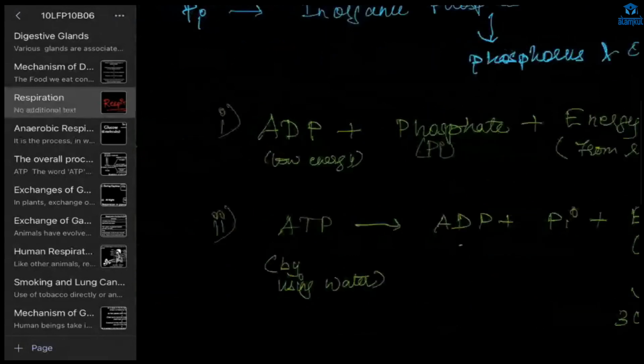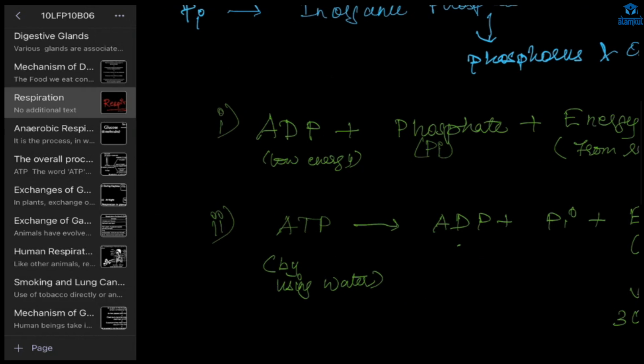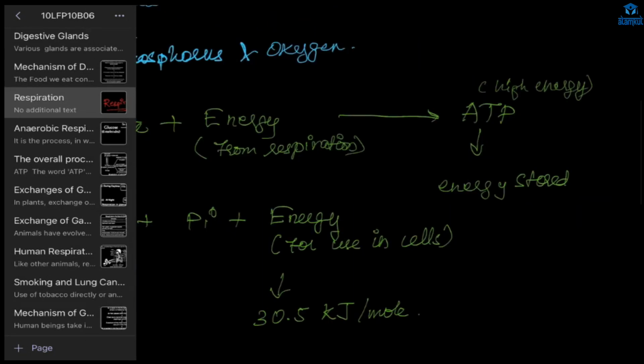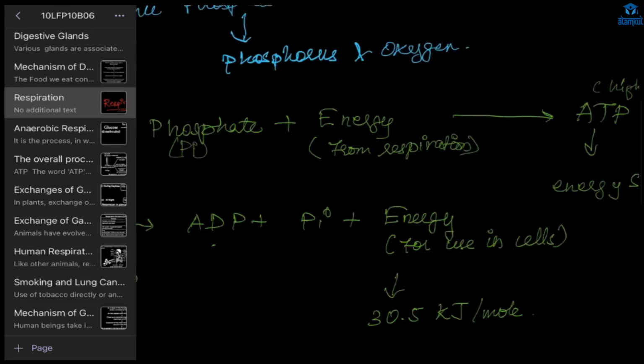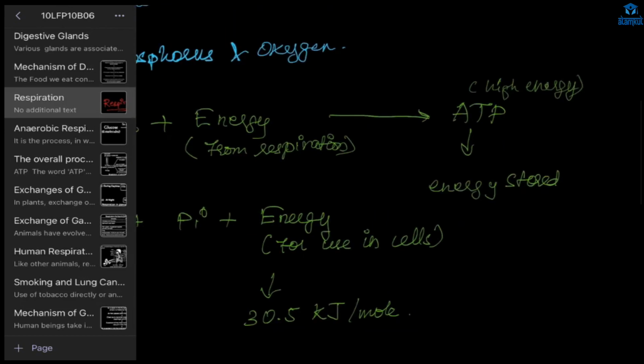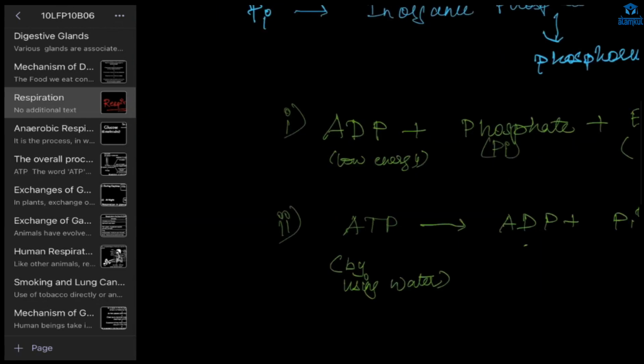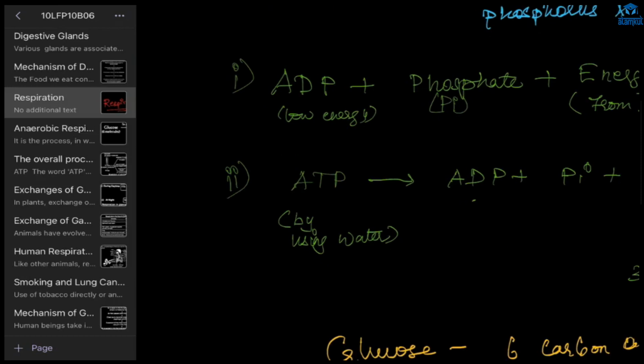This is ADP plus phosphate plus the energy that is given, right? In any process, whenever energy is given, the molecules are joined. So here energy is required and we are getting ATP, and this ATP is high energy, not like ADP. So this ATP can be used by breaking it again into ADP.